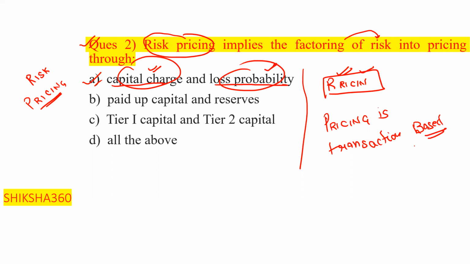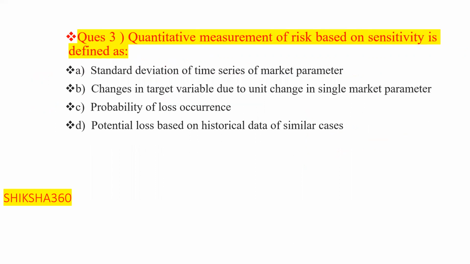Now move to the next question, question number 3. Quantitative measurement of risk based on sensitivity is defined as: first, standard deviation of time series of a market parameter.